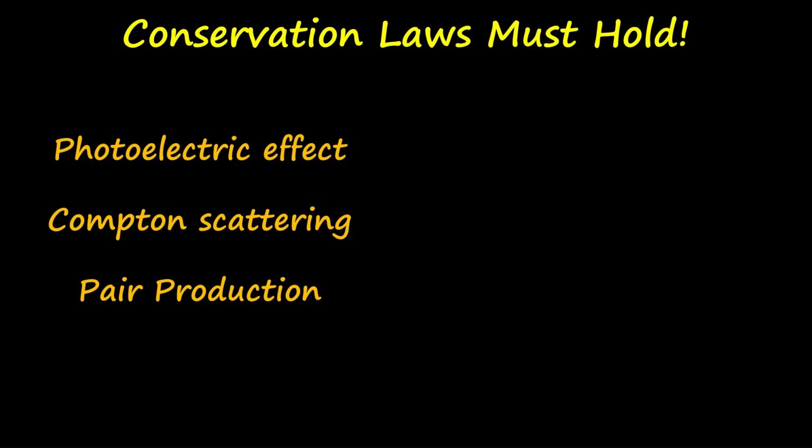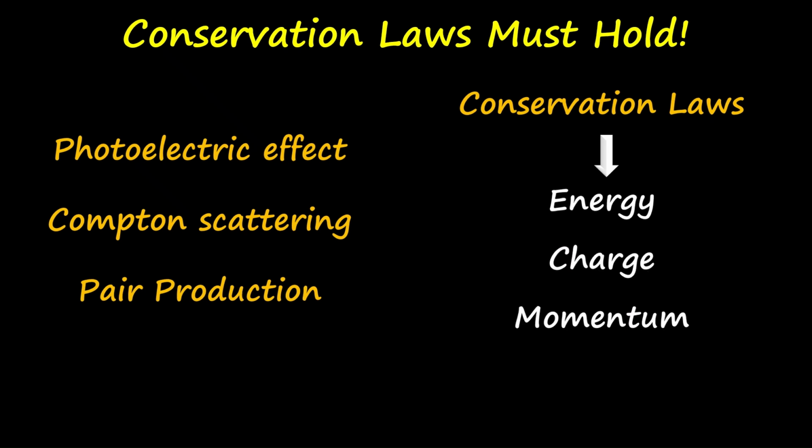In physics, no matter what process we talk about, whether it is photoelectric effect, Compton scattering, pair production, or any other example, one golden rule applies. That is the conservation law, and this can never be violated. Energy, charge, and momentum must always be balanced, and if one of them fails, the reaction simply cannot happen.